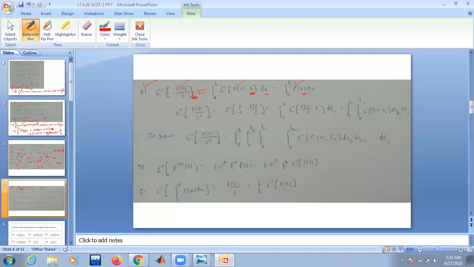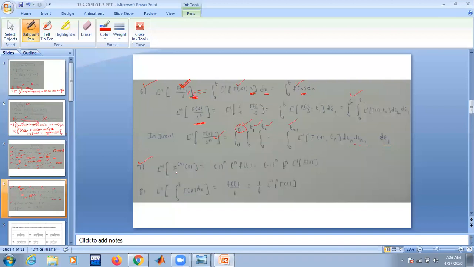Okay. So what does the division by s property say? Integral 0 to t, integrand. What is the integrand? Numerator. What is the generalized formula? If it is divided with s square, you will get a double integral. If it is divided with s power n, you will get n-tuple integrals, 1, 2, 3, and so on. So n integrals are there. t, t, n. These are all dummy variables. Finally, the outcome has to be in terms of t.